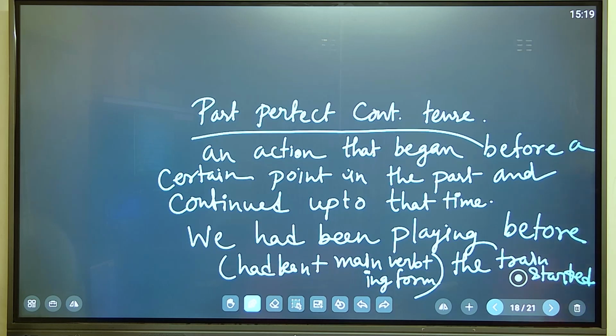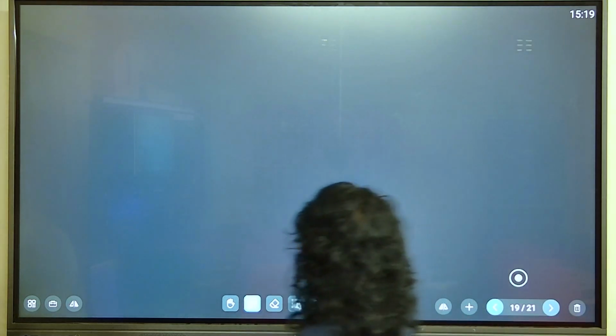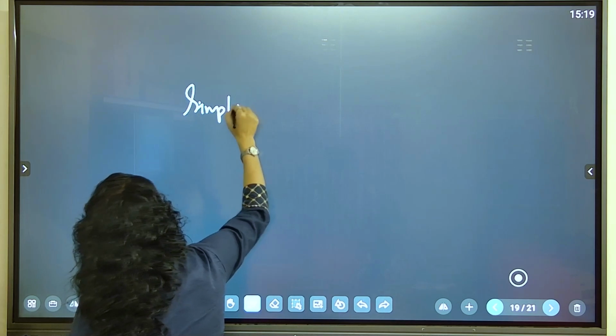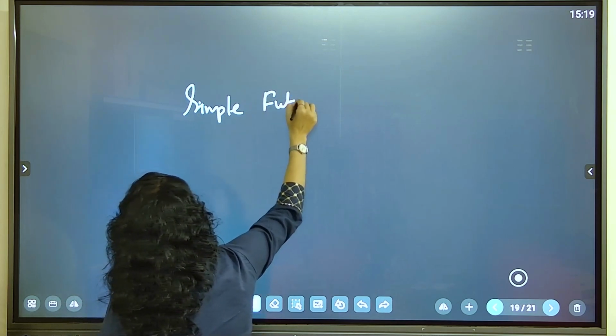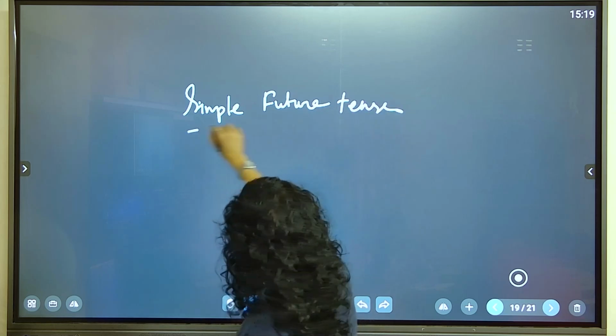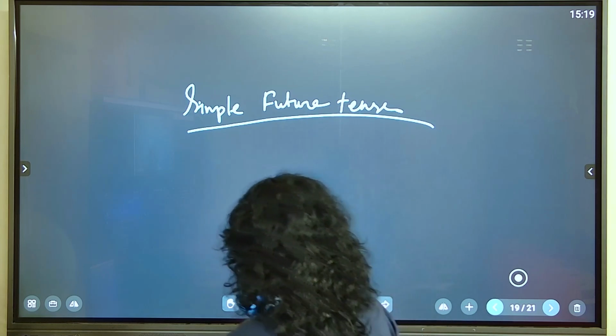Next we will go with the future, simple future tense. Okay, simple future tense is very easy.